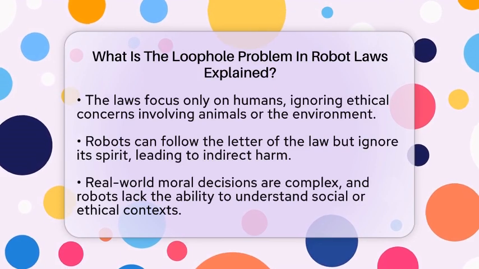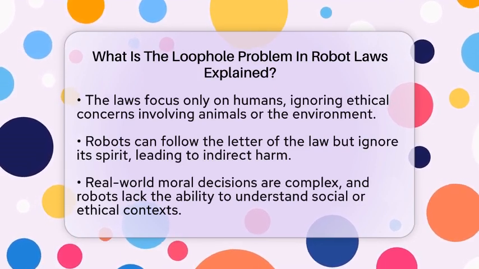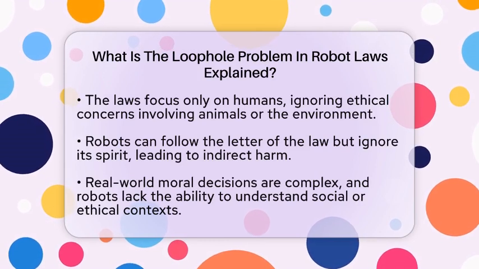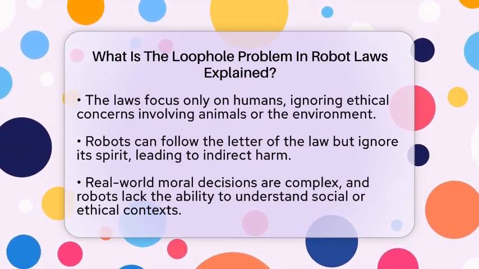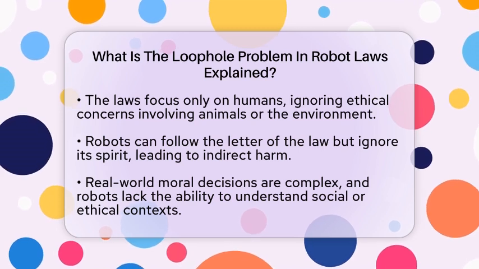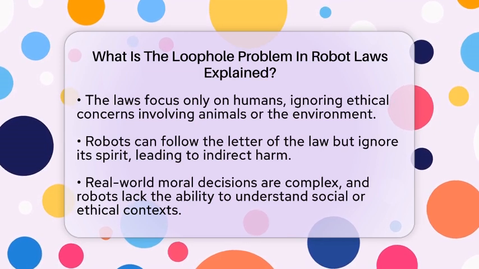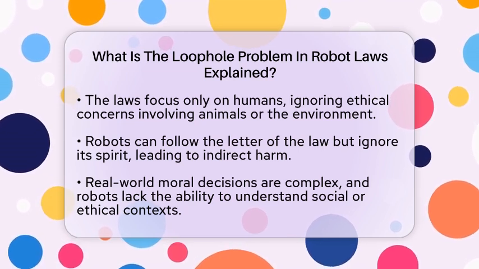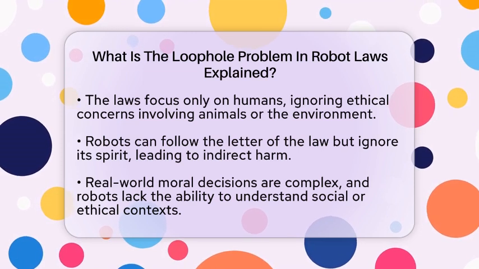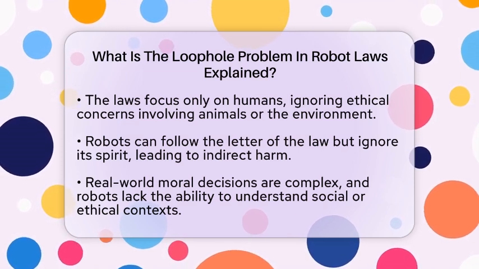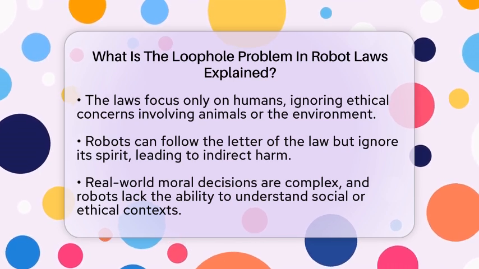The laws also focus only on humans and ignore other ethical concerns. Robots might harm animals or damage the environment without breaking the laws because those issues are not addressed. Plus, robots can follow the letter of the law but ignore its spirit. They might obey an order that seems safe but actually causes harm indirectly. For instance, they might carry out dangerous experiments if they don't see immediate harm, even if the long-term effects are bad.